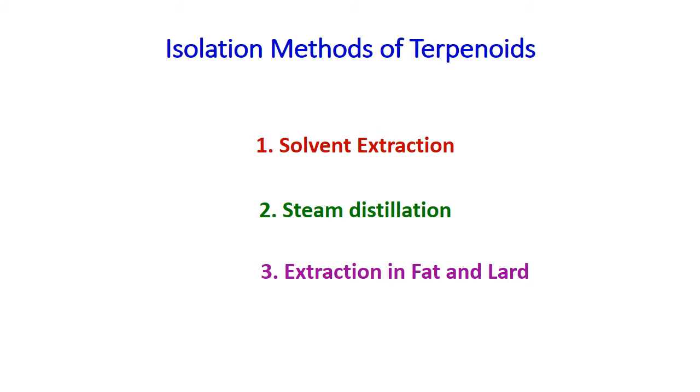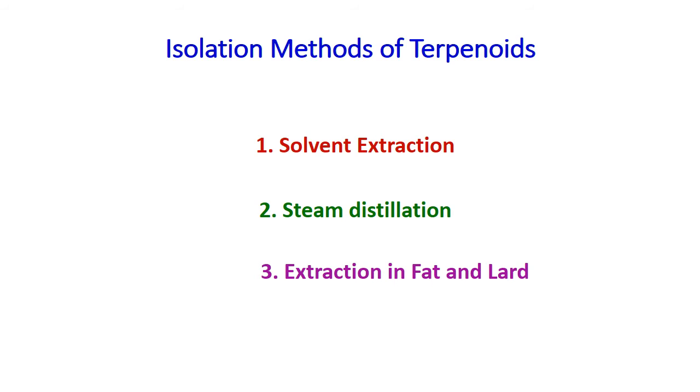That method is known as solvent extraction method, which depends upon their property. Which property? Solubility in two different solvents. In one solvent, that compound, means terpenoid, is insoluble. In another solvent, that terpenoid is soluble, means depending upon the solubility, the terpenoids we can separate by using the solvent extraction. Now let us see the second method, steam distillation method. You know very well the difference between simple distillation method and steam distillation method.